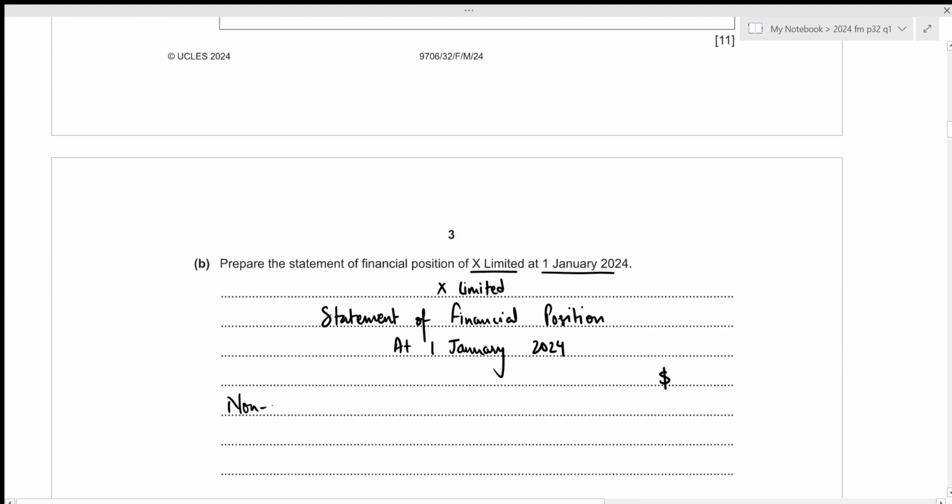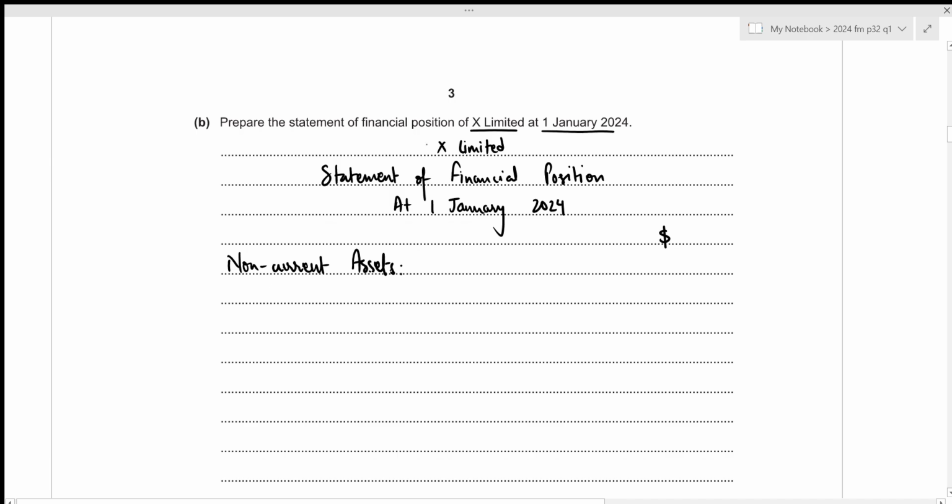So we can enter non-current asset. And the first one will be equipment, or since this is X Limited, I think we can also enter it under the heading of property, plant and equipment. Or you can simply write equipment as well. And the value was 241,500. Then we have the purchased goodwill, which had the value of 43,200. Now the total for our non-current asset will be 241,500 plus 43,200, which results in 284,700.